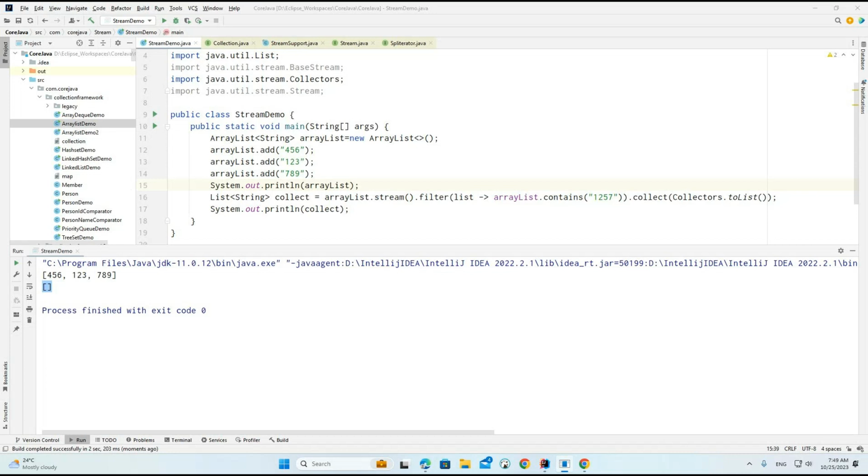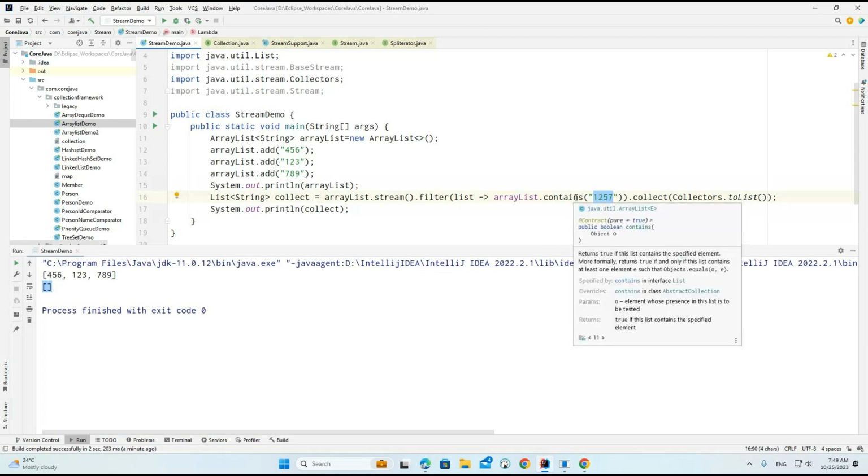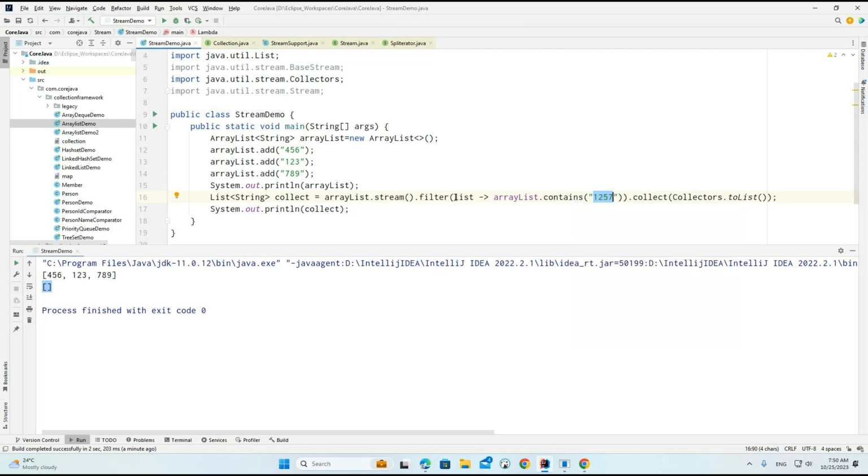Okay, so we need to understand this. Whenever we are working with these elements, what exactly will the contains method do? Whatever value we provided, if this value is available, it will return true. Otherwise, it will return false. But in our case, we get false here.